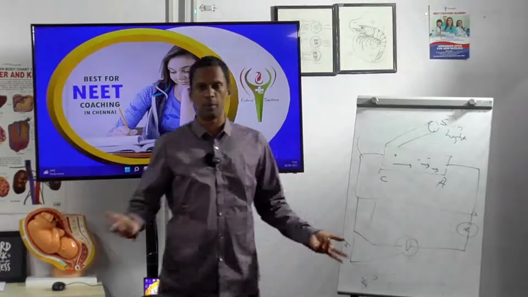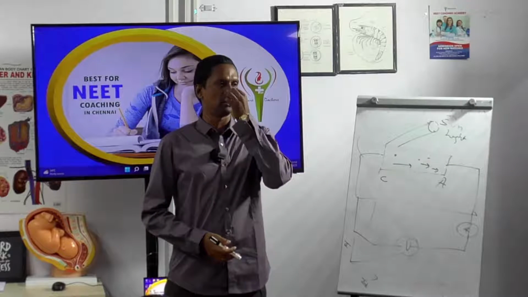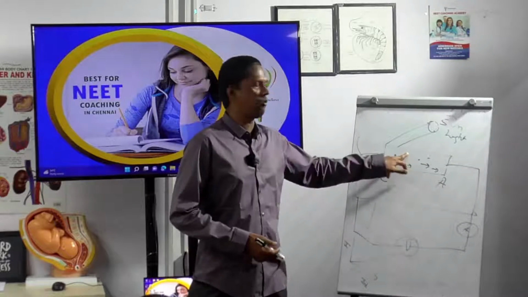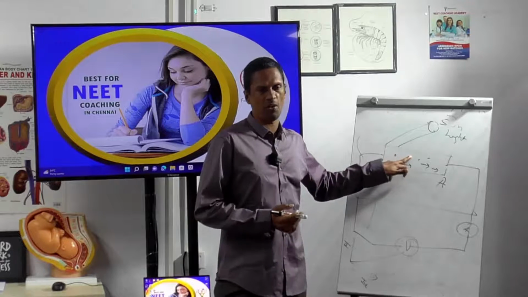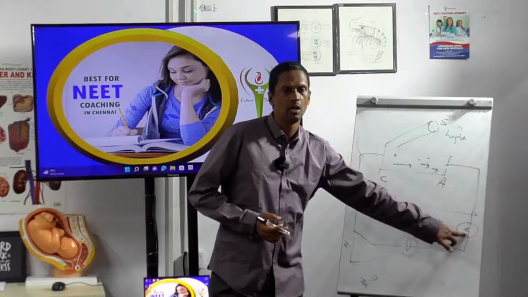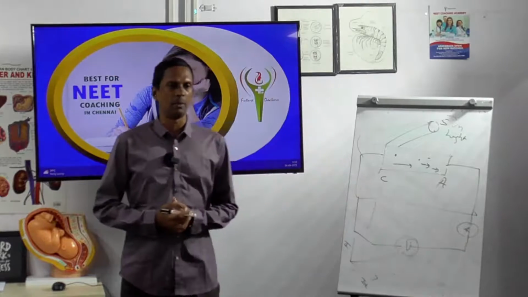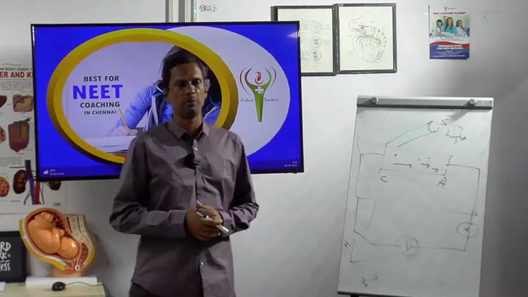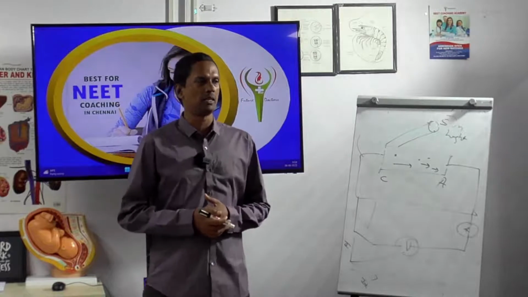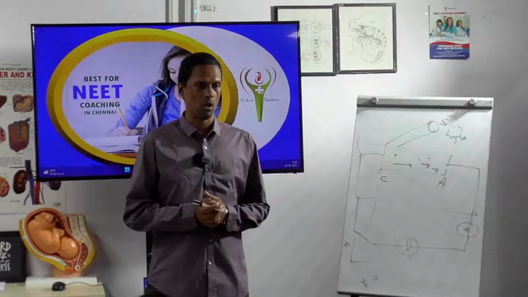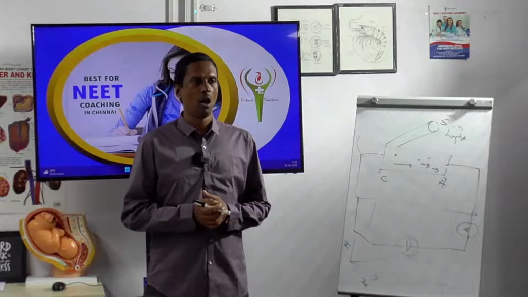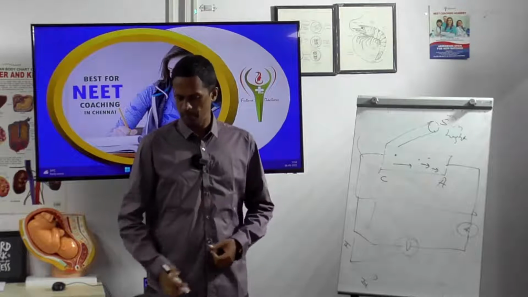That is called the stopping potential. Stopping potential means it is able to stop the flow of electrons, so immediately the current here becomes 0. The minimum potential required to stop the flow of electrons, or the flow of current, is the stopping potential.